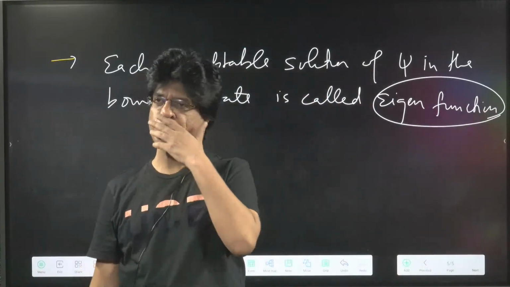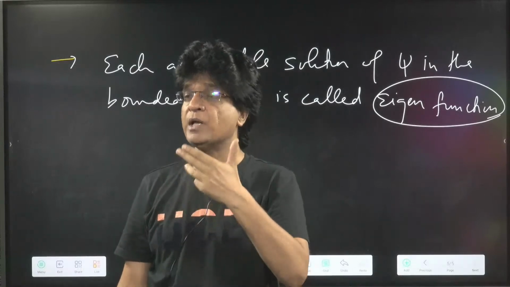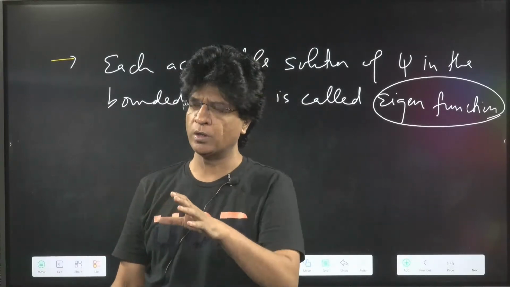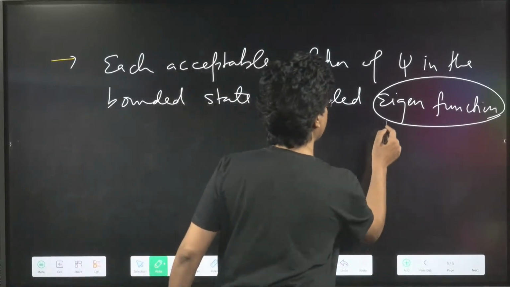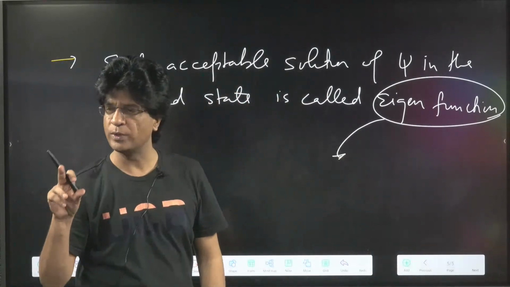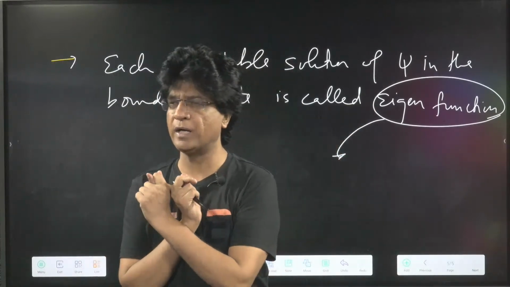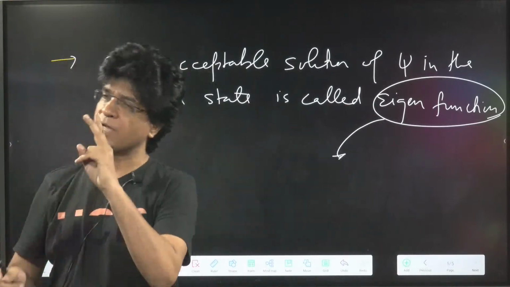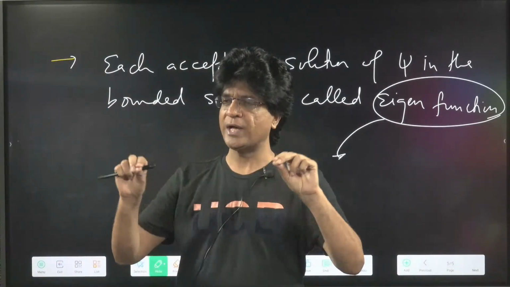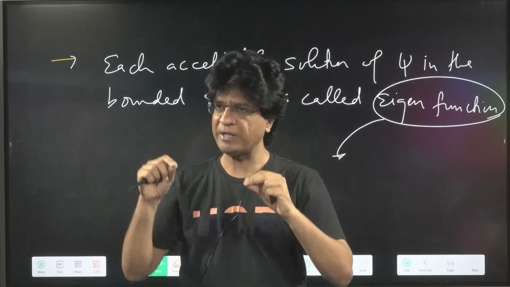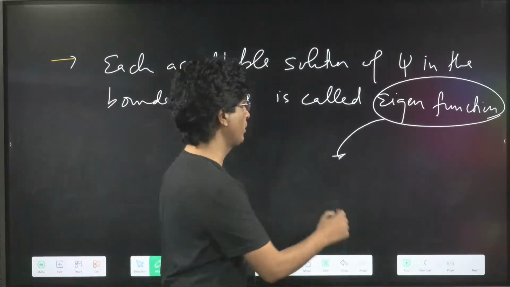For example, on solving the Schrodinger wave equation, you got acceptable solutions psi 1, psi 2, psi 3, psi 4, and so on. They will all be called eigenfunctions, and each eigenfunction will have an energy value. For example, psi 1 will have energy E1, psi 2 will have E2, psi 3 will have E3. So every psi 1, psi 2, psi 3 will have individual respective values, like E1, E2, and E3. They will be called eigenvalues.